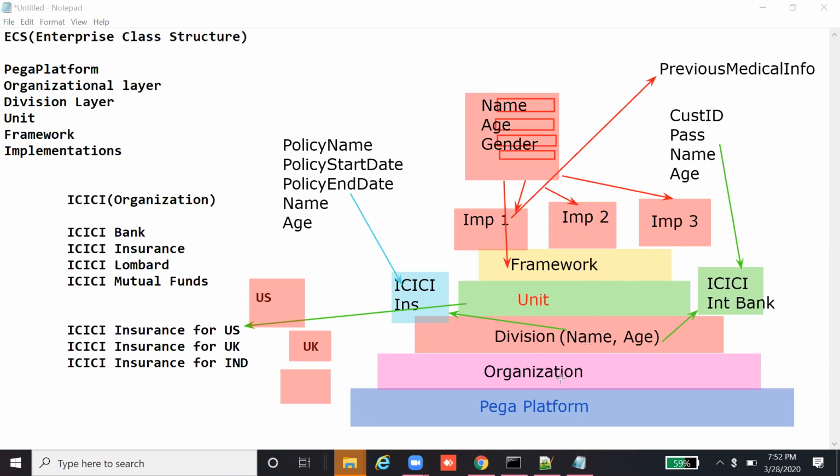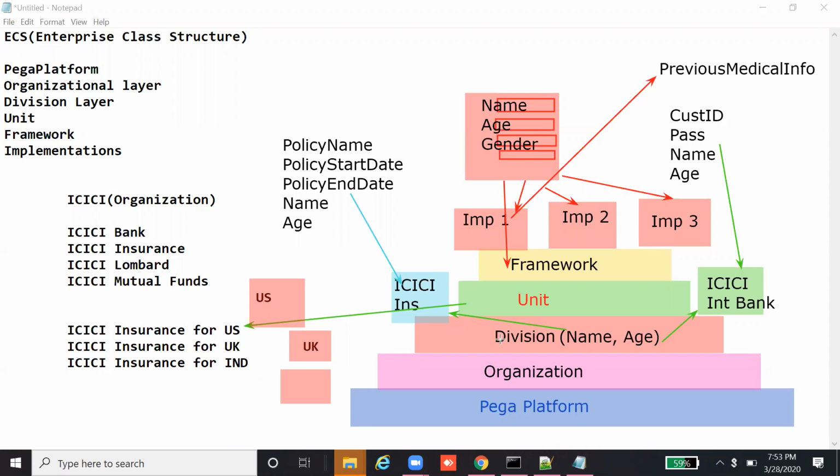So that's the importance of the enterprise class structure. If you are building an application for an organization, and you want to reuse the code, rules, or properties across the entire organization, then we create them in the organization layer. In the case of the division layer, if you are building for a particular division or department, like the finance department, HR department, or insurance department, you use the division layer.